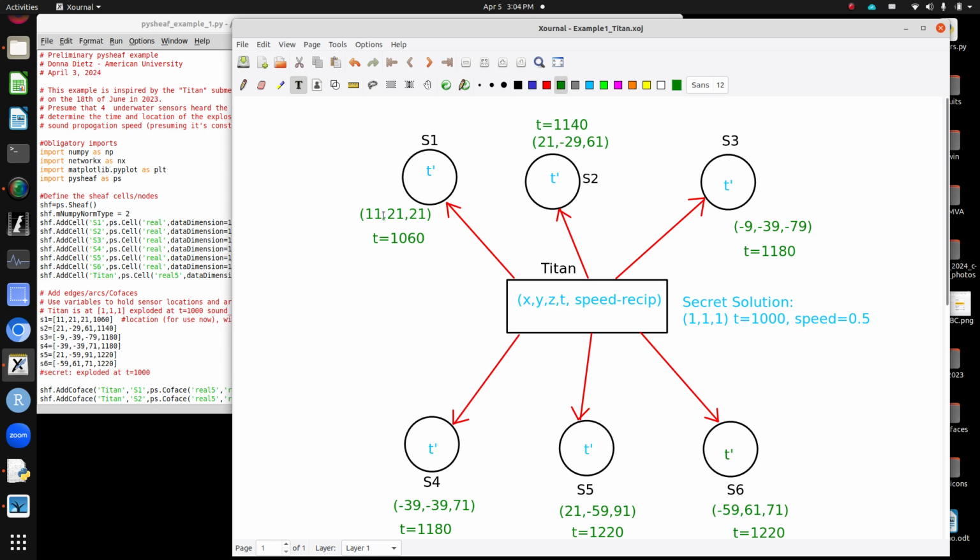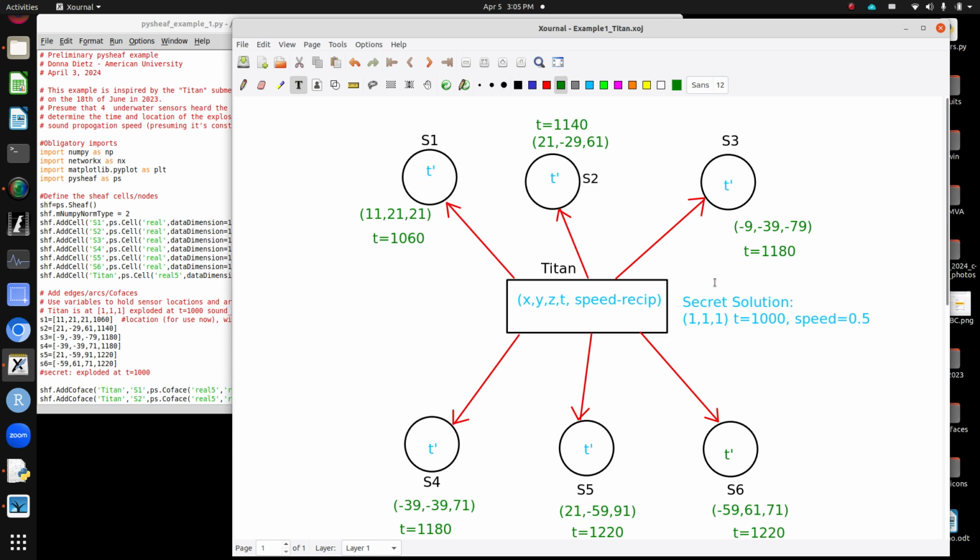Okay, so those green numbers over here are all the recorded data. We're going to assume we know where each of the 6 sensors is and the time at which it heard the pulse. What we don't know is this stuff in blue. We don't know where the Titan was, and we don't know the time it exploded, and we're not really sure of the speed of the propagation of the sound waves either. Okay, so that's how my model is going to work.